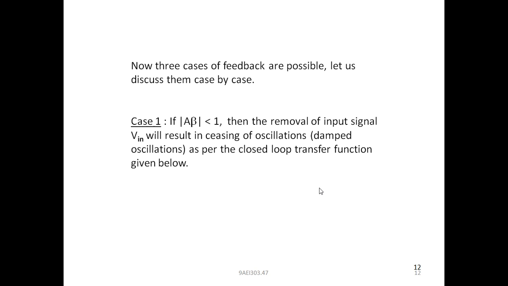If A beta is less than 1, then the removal of input signal V in will result in ceasing of oscillations. That is called damped oscillations, as per the closed loop transfer function given below.